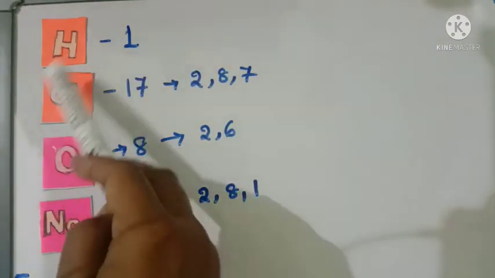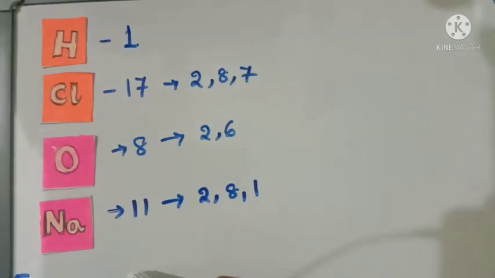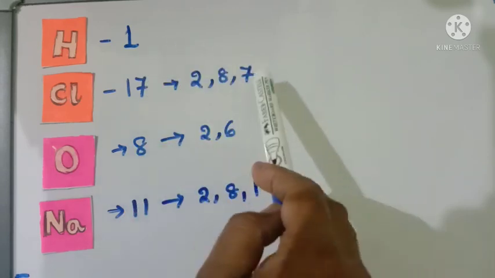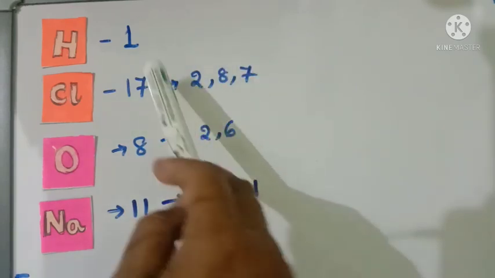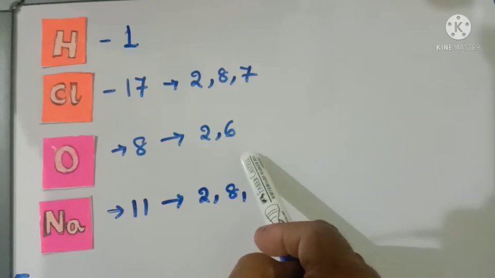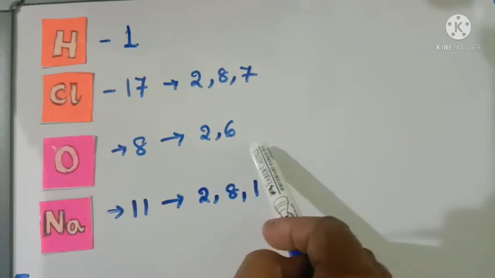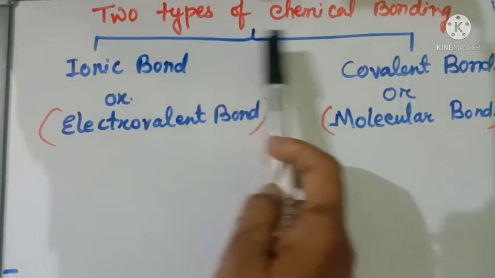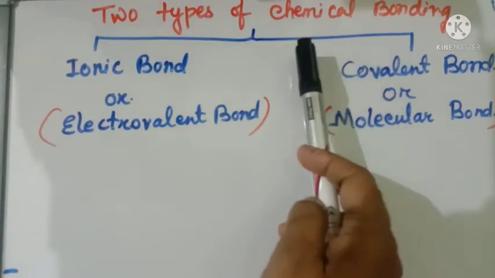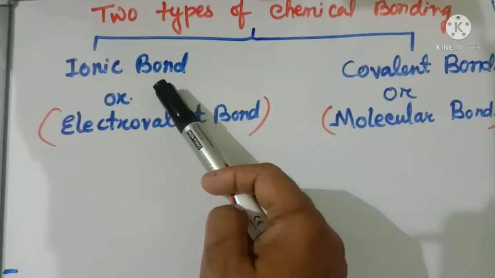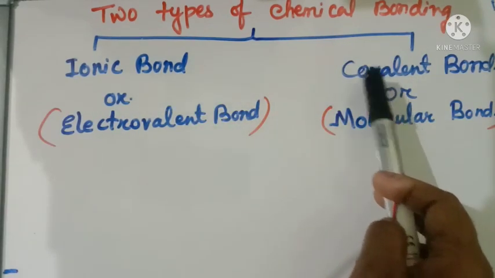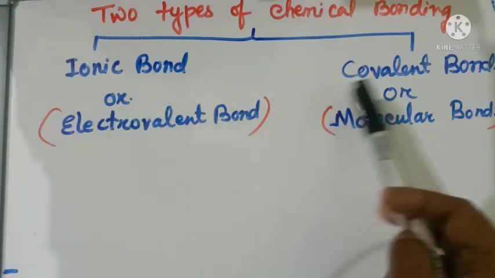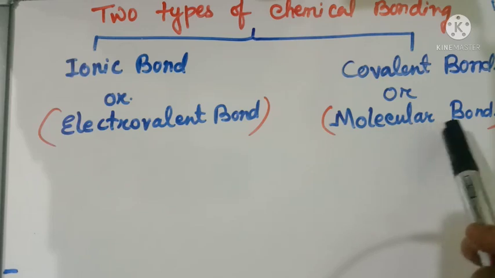So these atoms do not acquire their stable electronic configuration. To gain the stable electronic configuration, these elements involve themselves either sharing of electron or transfer of electrons. Let us see the types of chemical bonding. So there are two types of chemical bonding. One is ionic bond and another is covalent bond. You can say ionic bond as electrovalent bond also, and covalent bond is also known as molecular bond.